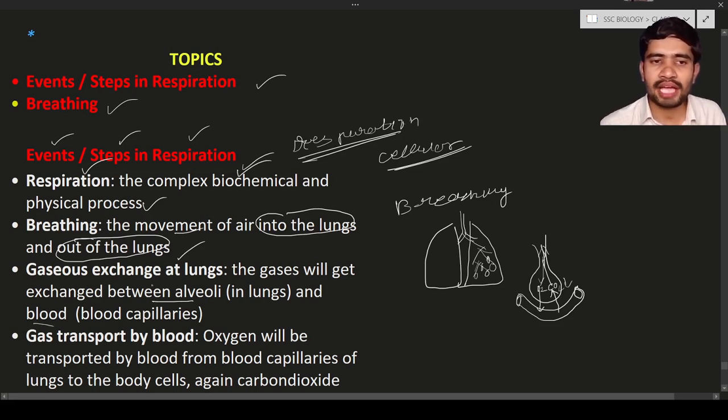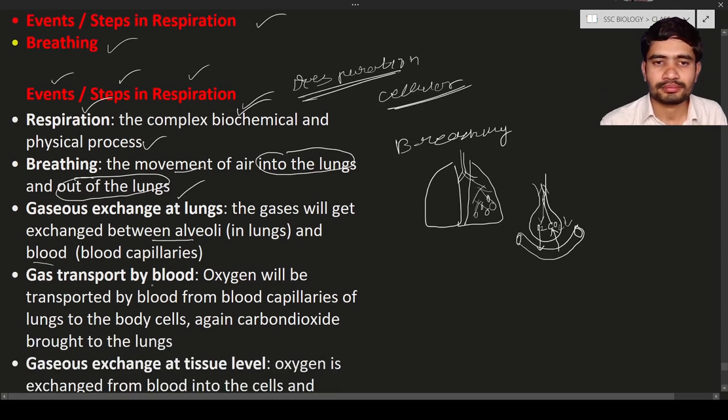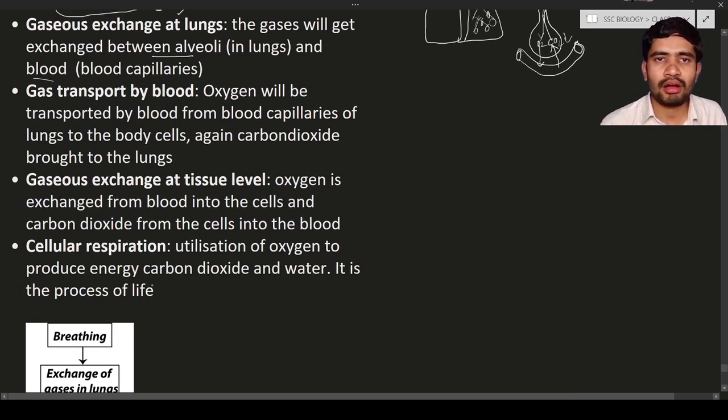Next, the gas transport by blood. Here the oxygen will be transported from the blood capillaries in the lungs to the cells of the body. This blood capillary again turns into a blood vessel. This blood vessel will move to the tissues, whether it may be the leg or heart or some other organ. Here the oxygen will be given to the tissues, and the tissues in return provide carbon dioxide.